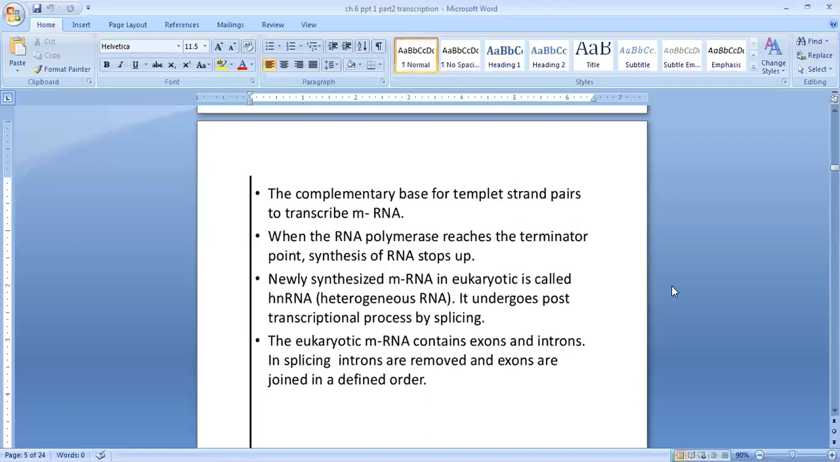So what is exon and intron? I'll repeat. The gene in eukaryotes is split into the coding or expressed sequence of DNA called exon and a non-expressible sequence of DNA called intron. Okay. So here the eukaryotic mRNA, messenger RNA, contains exons and introns. What is happening in splicing? In splicing, introns are removed and exons are joined in a defined order.